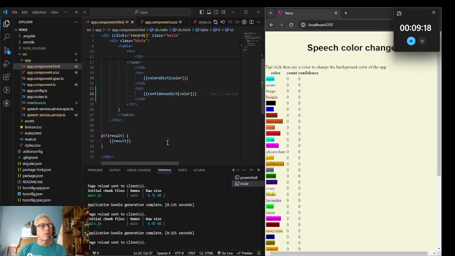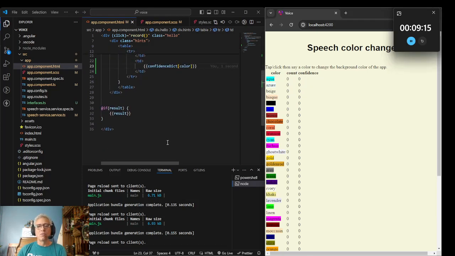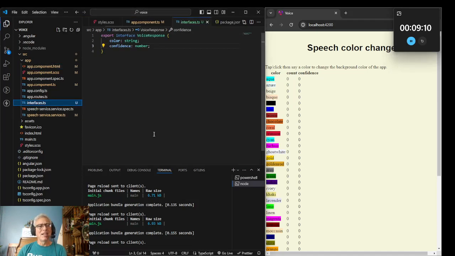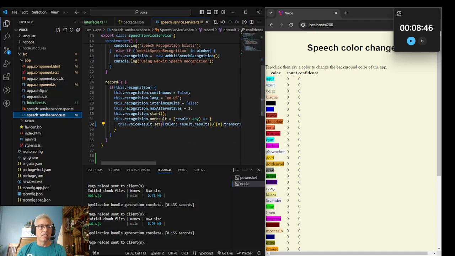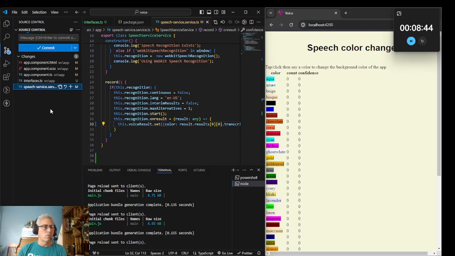So let me just dig into the code, and then we'll play around with the app a little bit. I had to create an interfaces file because I needed this voice response interface in both the component and in the service. Basically, all it is is a string and a confidence. First, I did put it in the service, but then I needed it in the app.